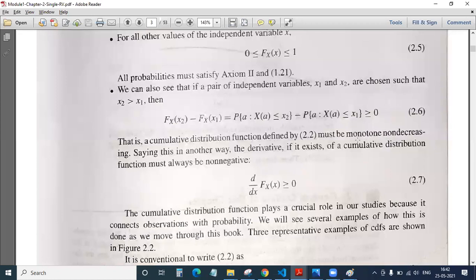Okay. So the other method of telling this is if I take a derivative of your CDF. So this is my CDF, and here we are taking the derivative. Whenever we take a derivative of the CDF, it should always be greater than or equal to 0. It should never be a negative number. This is one of the important properties of your CDF: the differentiation of the CDF will always be greater than or equal to 0.